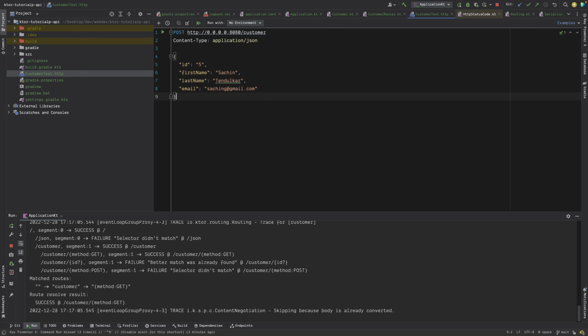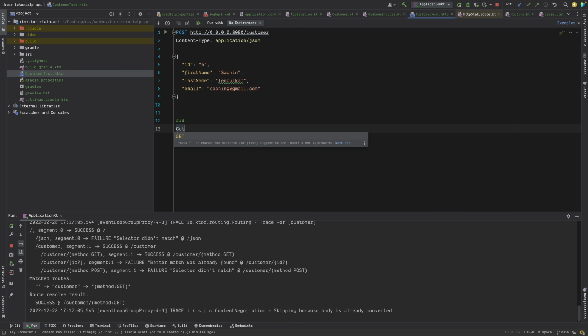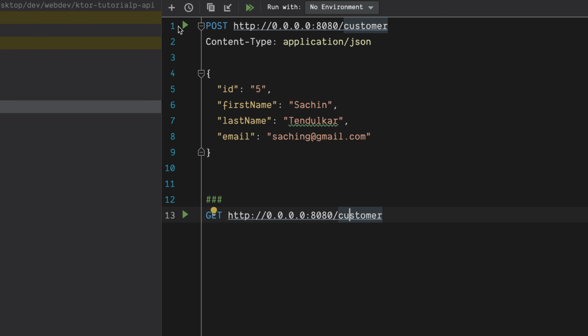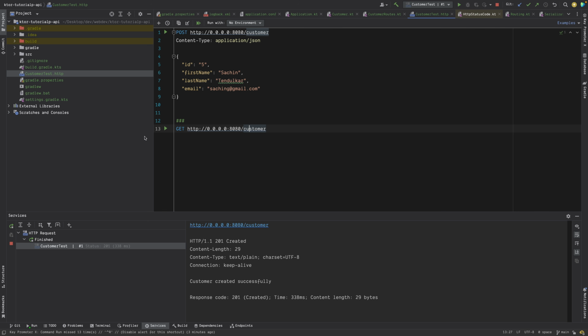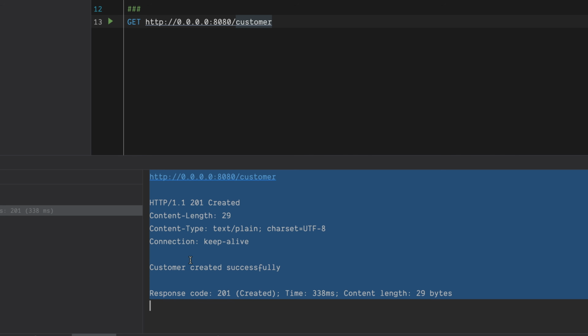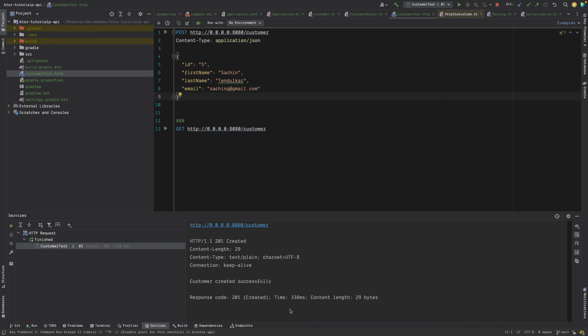Similarly, you can create multiple requests. For example, you can just say ### and I can say a GET request, and you can have the same GET request, right? So we can run one by one, or we can run all of these. If I run this, you will see created successfully and the time it took. If you see the content length also, it says 29 bytes, right?